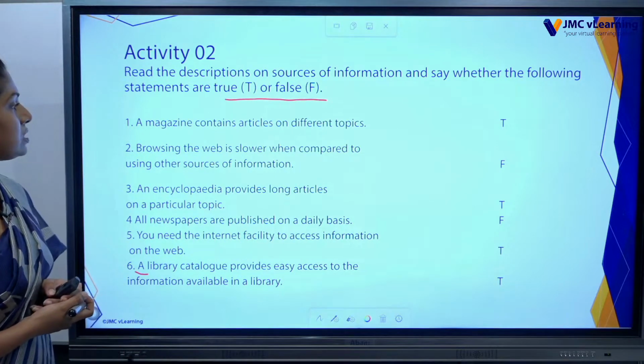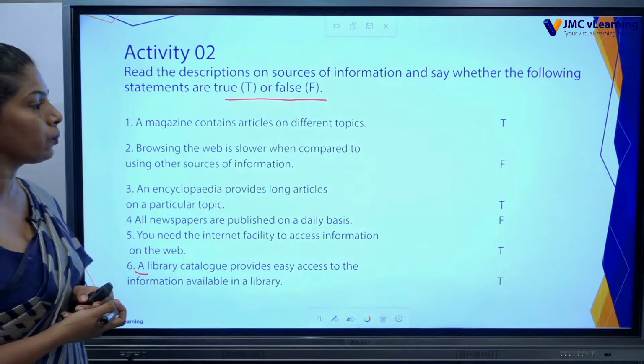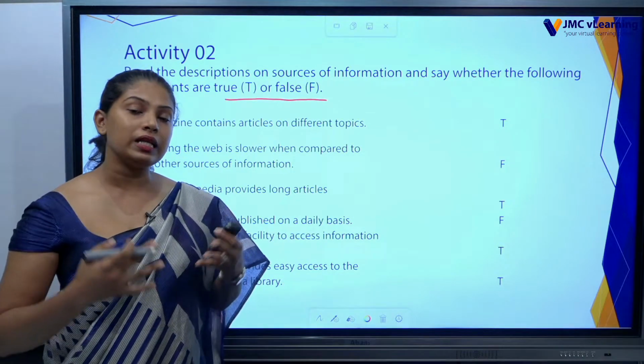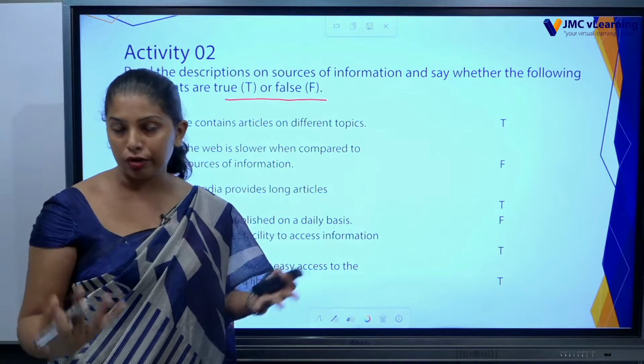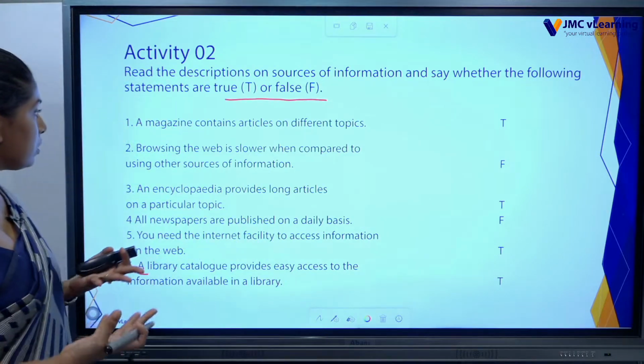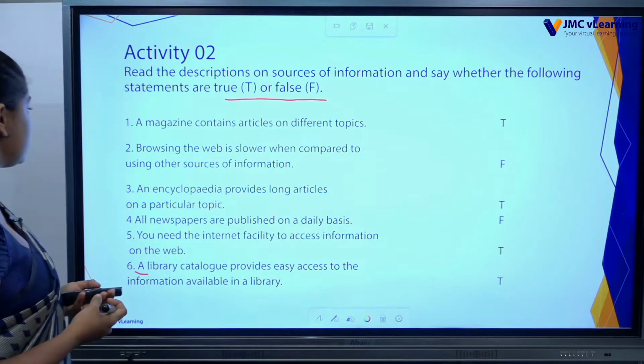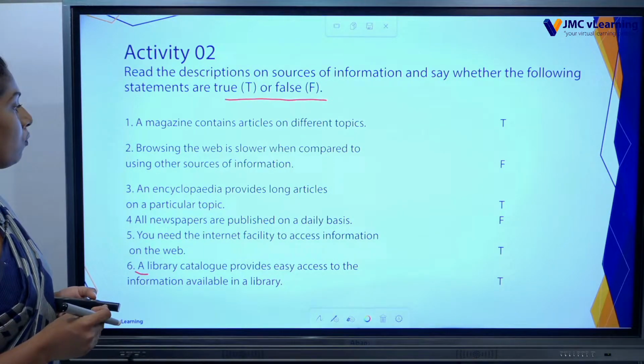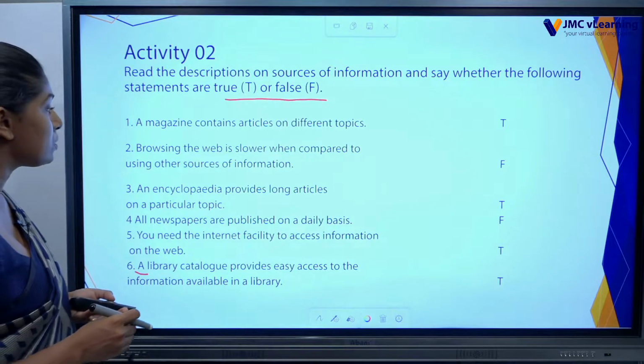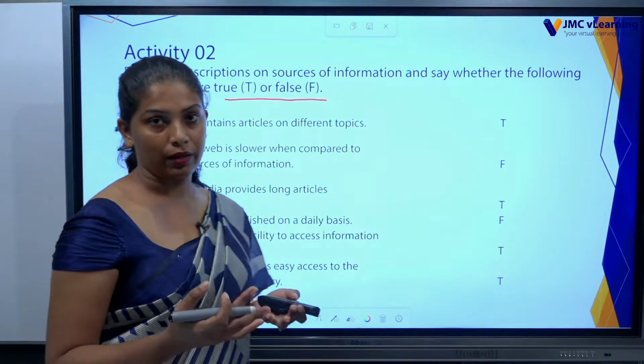A magazine contains articles on different topics. That is true. We learned that in a magazine we can see different kinds of articles. Browsing the web is slower when compared to using other sources of information. What do you think about that?